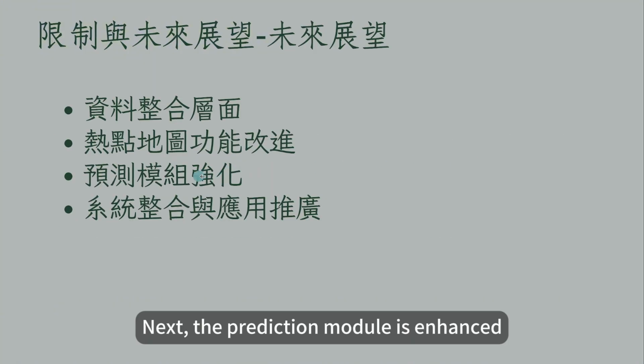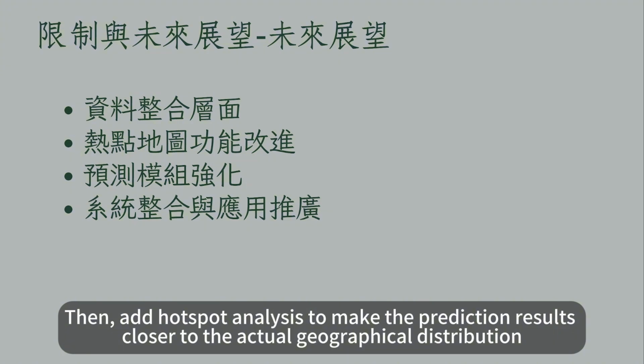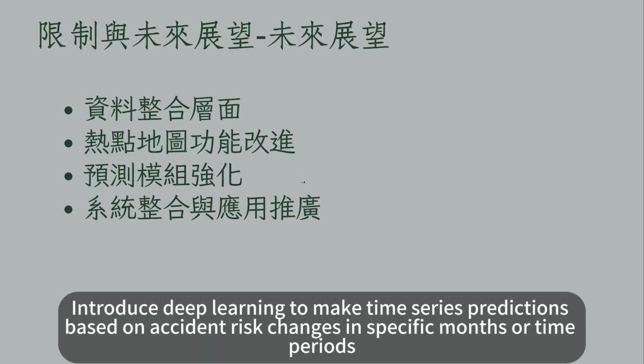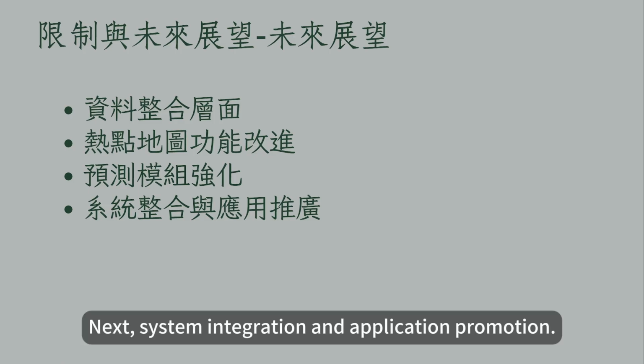Next, the prediction module is enhanced. Extend to multi-classification models to predict the probability of different serious incidents. Then, add hotspot analysis to make the prediction results closer to the actual geographical distribution. Introduce deep learning to make time series predictions based on accident risk changes in specific months or time periods. Or connect to the map system through the Flask API, so that the prediction results can be displayed directly on the map. Next, system integration and application promotion.